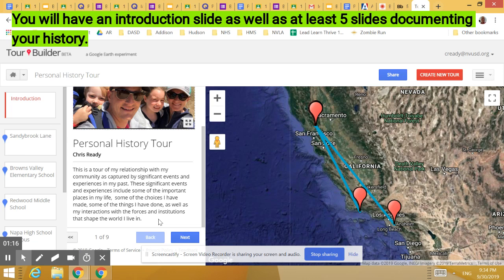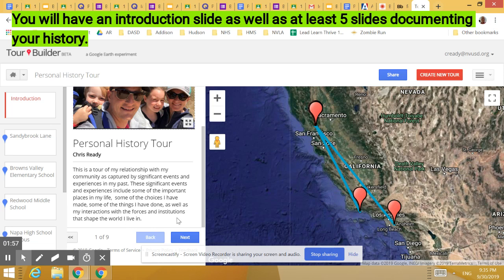So notice here how the embedded map is the geography. And the significant events and experiences that relate to some of the choices I've made, there's the economics. Some of the things that I have done, there's just the society and culture piece, as well as my interactions with the forces. That is an attempt to bring in the political piece with the struggle to have power over the decisions that are made and the institutions that shape the world we live in.